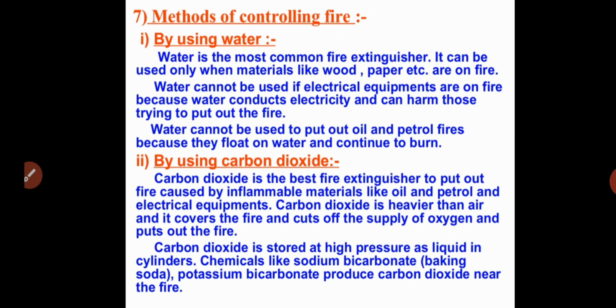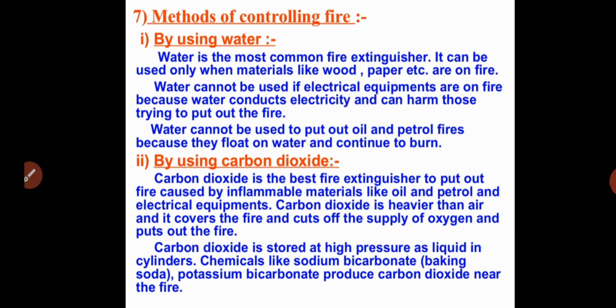By using carbon dioxide, we can easily control fire. For the combustion process, air or oxygen is very much necessary. By passing carbon dioxide on the fire, the carbon dioxide percentage becomes more compared to oxygen, so there is no oxygen or air and the fire puts off.